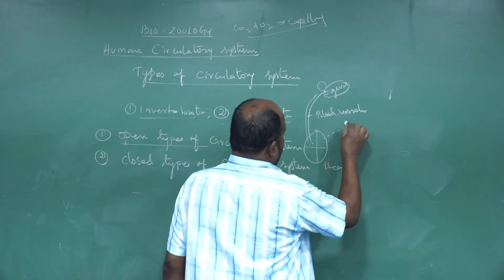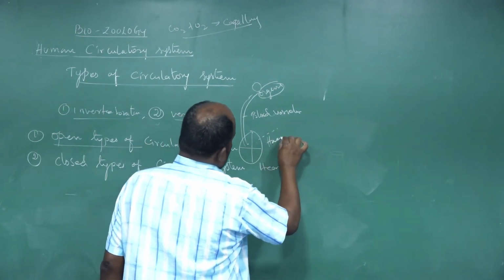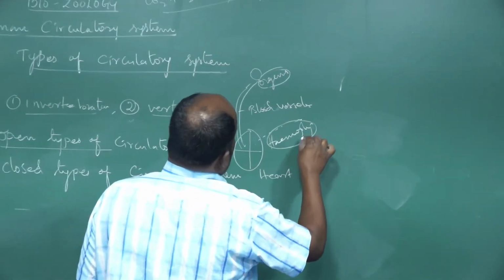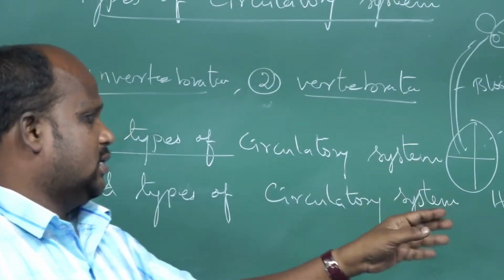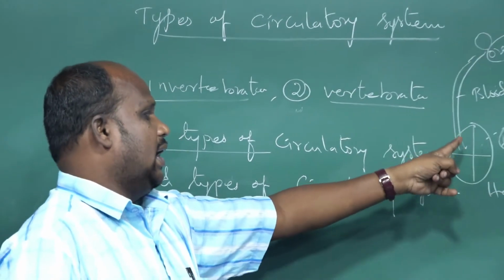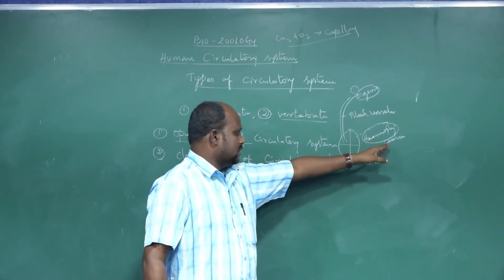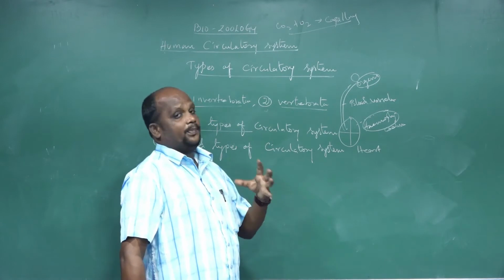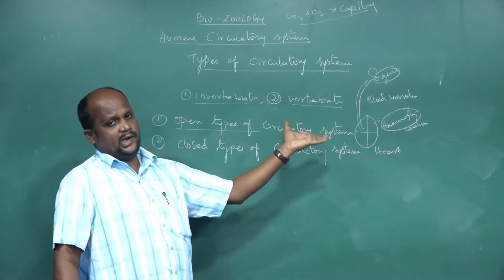The blood is carried by hemolymph, exposed in the hemocoel, which means the body cavities. Heart-pumped blood is carried by the hemocoel, the body cavities. That type of circulatory system is called the open type.